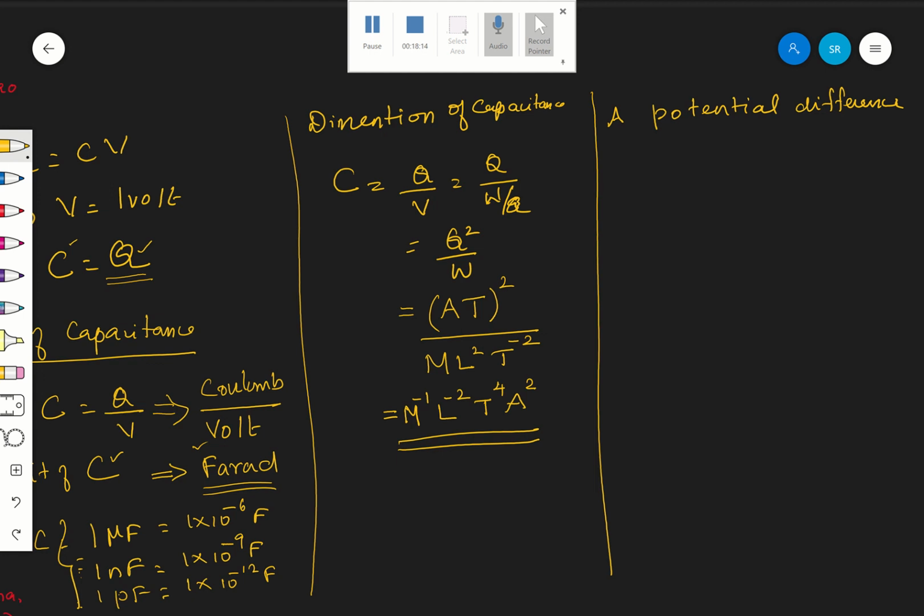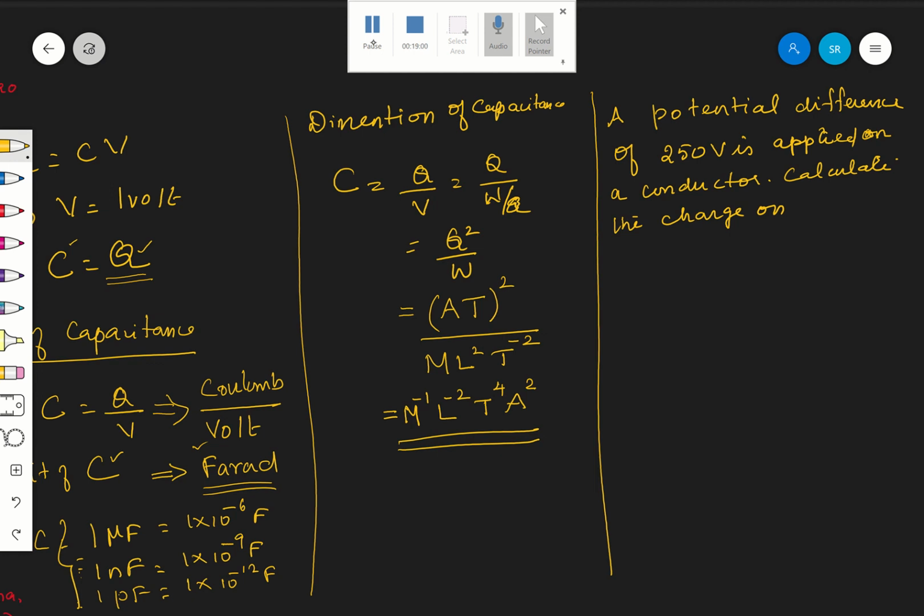A potential difference of 250 volt is applied across a conductor. Calculate the charge on the conductor.